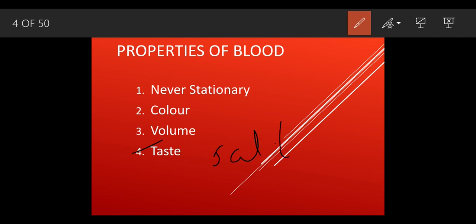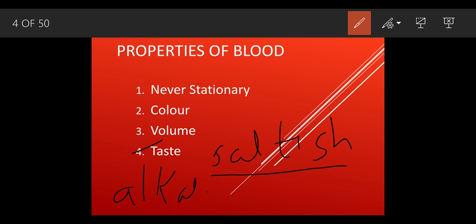It is saltish. So in case of bleeding from the mouth, or in case of bleeding from the hands, you immediately put your hand inside the mouth and suck up that blood. So it tastes saltish. Okay, it is alkaline in nature.